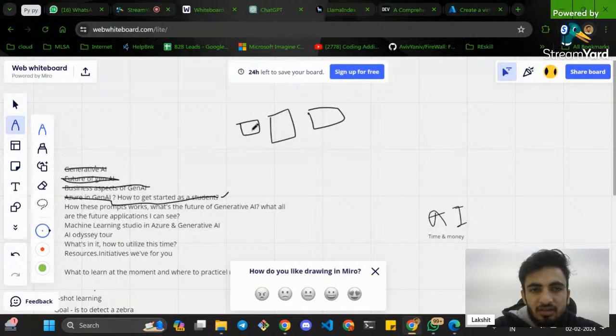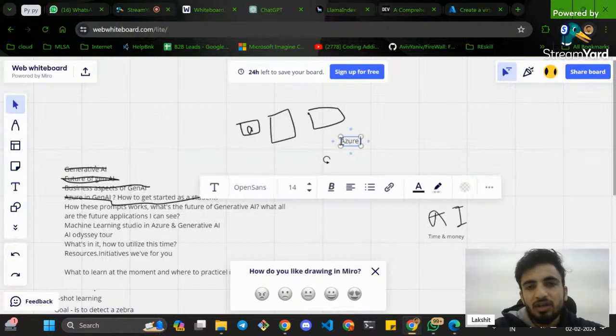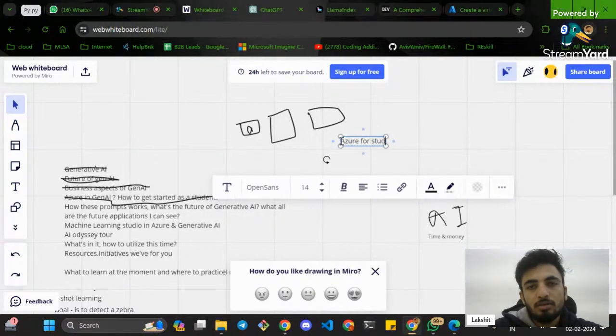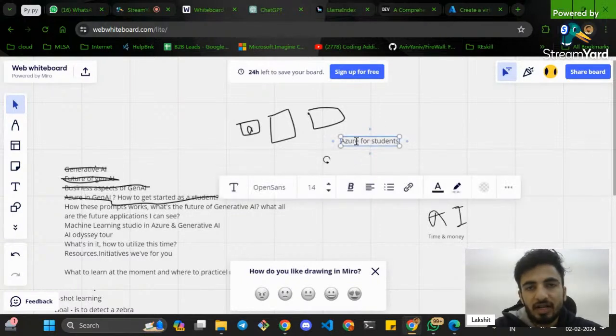What are these transformers? These are words. So suppose you write "Azure for students." Now how will this prompt work? It will divide this prompt into three words: first Azure, second for, third students.